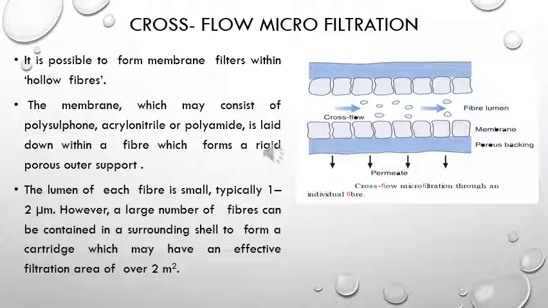The lumen of each fiber is very small, that is 1 to 2 micrometers, and a large number of fibers can be contained in the surrounding shell to form a cartridge, which may have an effective filtration area of about 2 meter square.